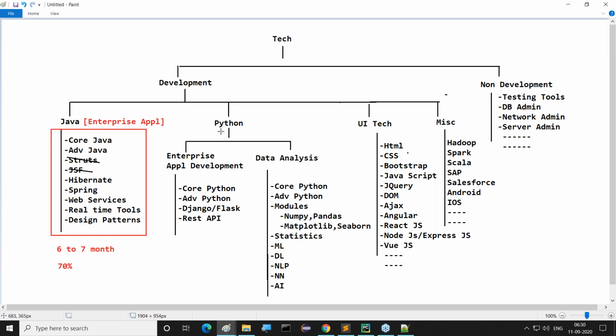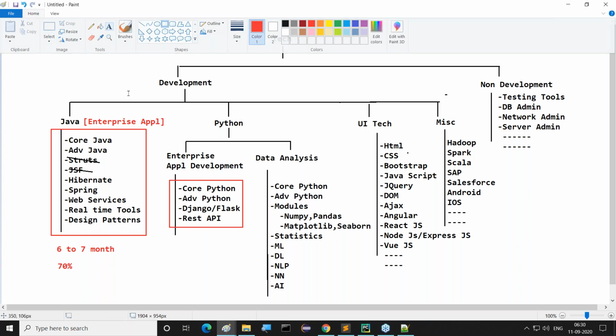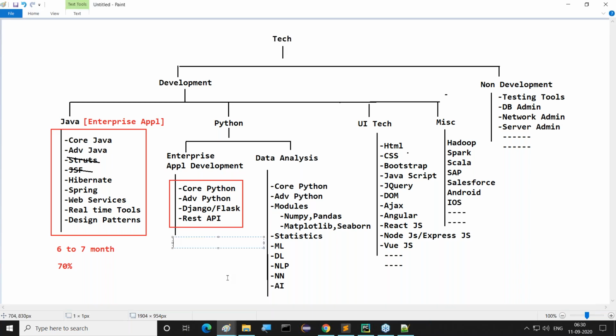Python, if we take it now, at the Python side, again here, enterprise application development is available. In this enterprise application development, what I'm telling you, it will take around 3 to 4 months of time, but its opportunity level is 30%. Why?